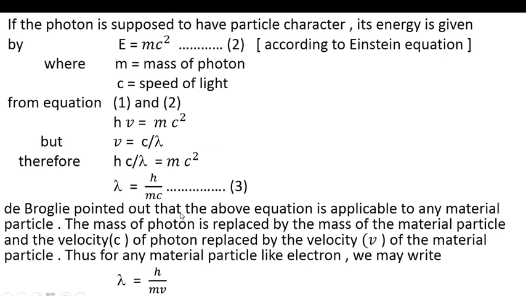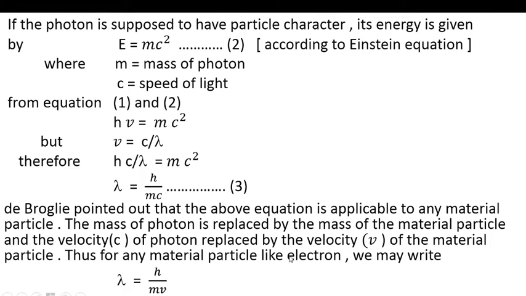Now de Broglie pointed out that the above equation is applicable to any material particle. The mass of the photon is replaced by the mass of the material particle, and the velocity of the photon is replaced by the velocity v of the material particle.